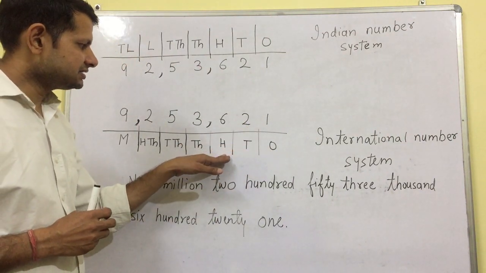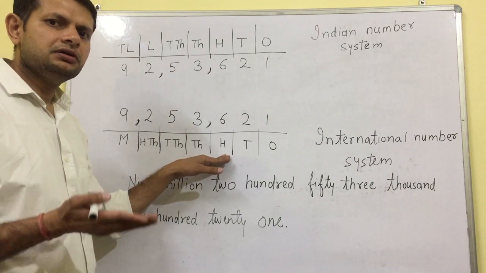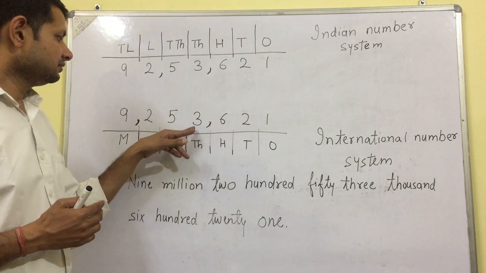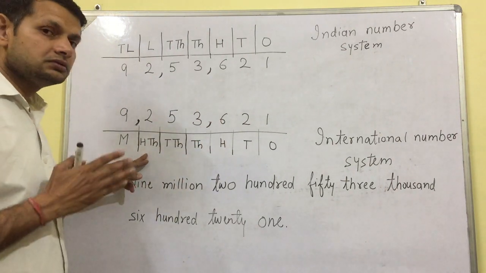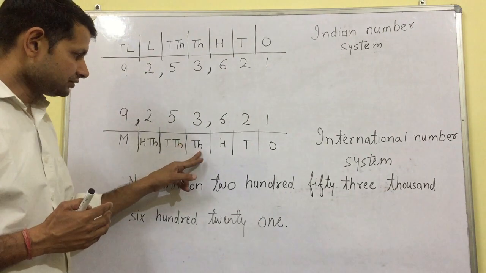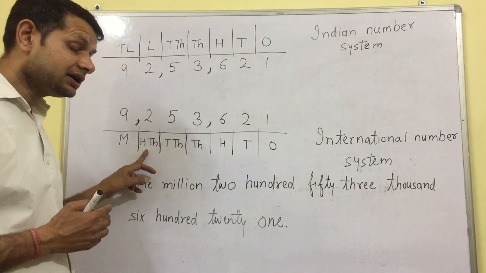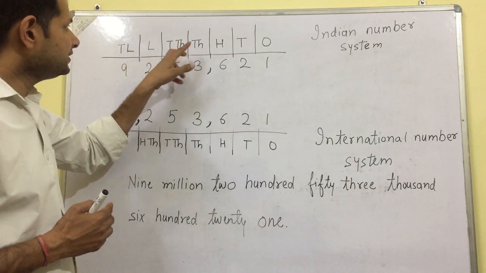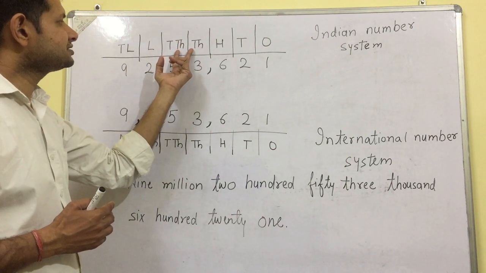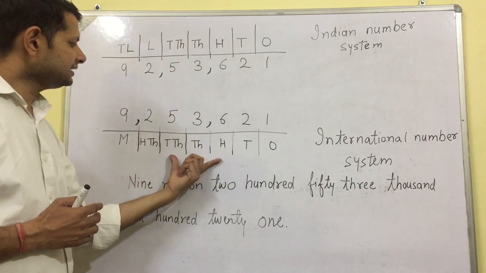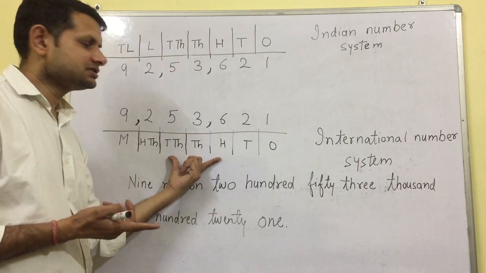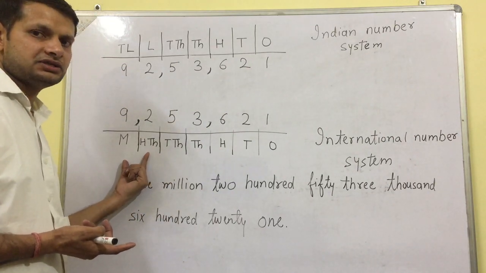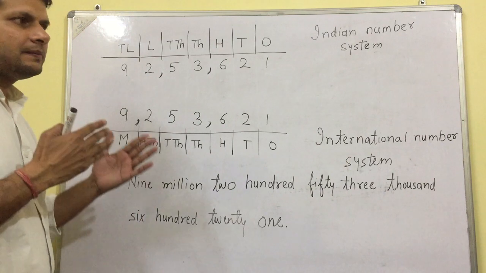The first 3 digits are of ones period, next 3 digits are of thousands period: 1000, 10,000, 100,000. In Indian number system we have only 2 places for 1000, but in international we have 3 places for 1000, 10,000, 100,000. This is the difference.